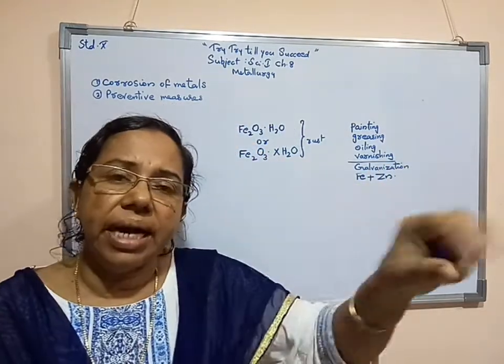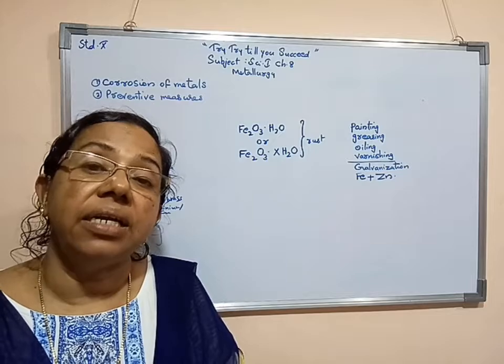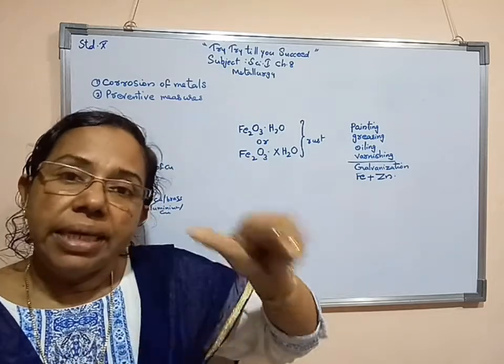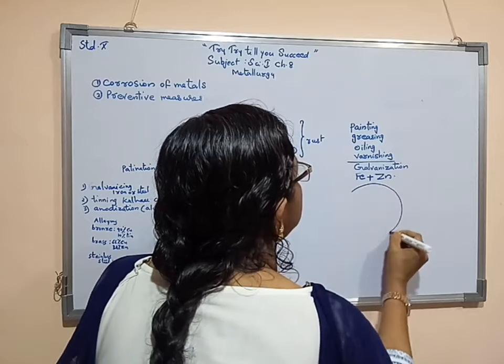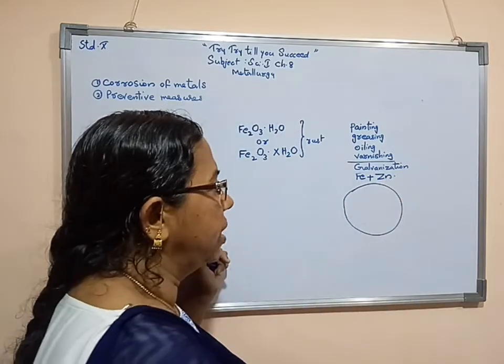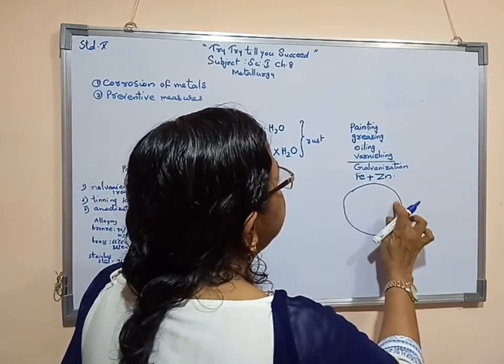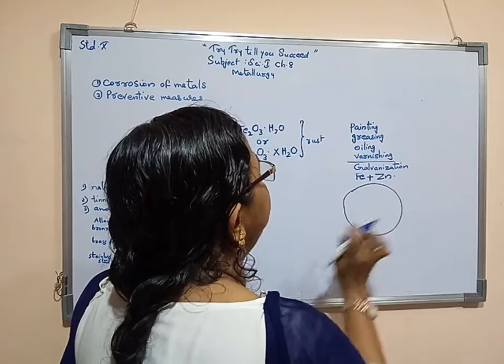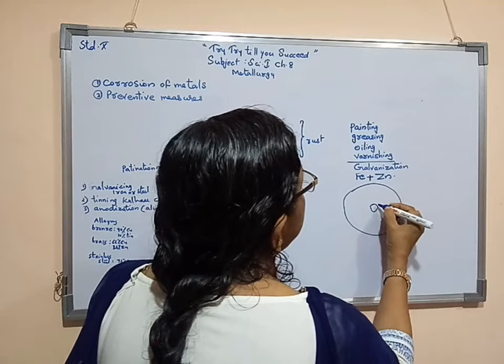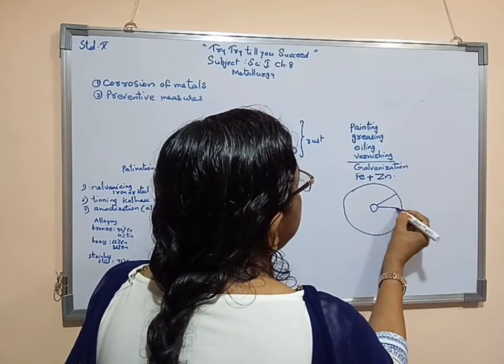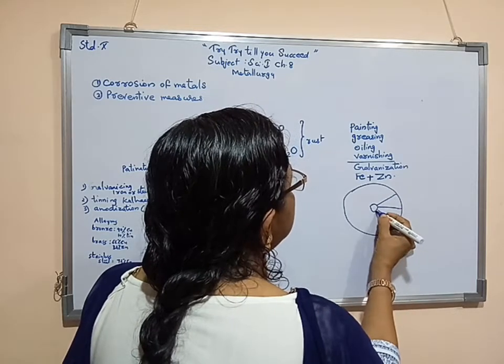Take the example of a cycle wheel, in which a rim will be there. Just imagine this is the rim of the cycle wheel. Then here it's an axle. From here there will be spokes.